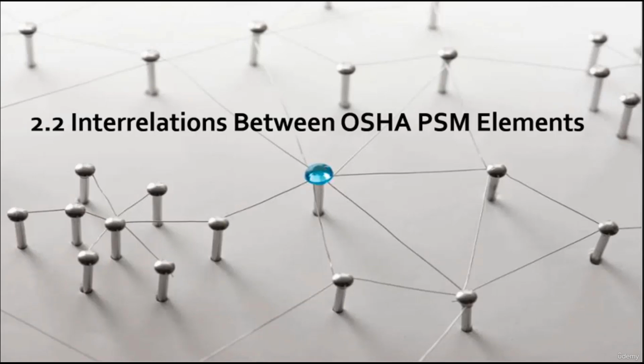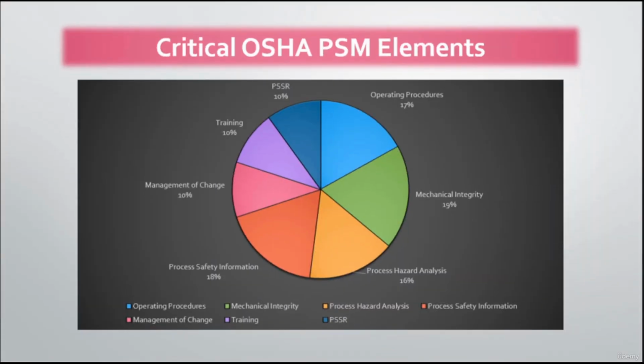So hello and welcome to the second chapter of module number 2 of the OSHA PSM system. This chapter will discuss the interrelations between the discussed OSHA PSM elements. So before we get started, let's first define the critical OSHA PSM elements. As you can see from this graph, there are 7 significant elements. They are considered the heart and soul of OSHA PSM system.